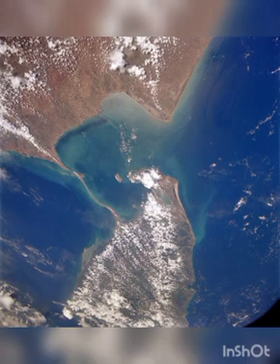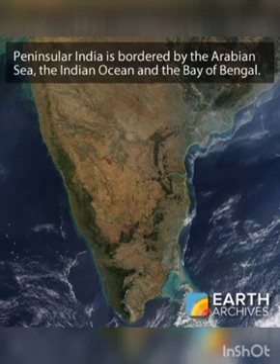What are ponds? Smaller water bodies surrounded by land are called ponds.